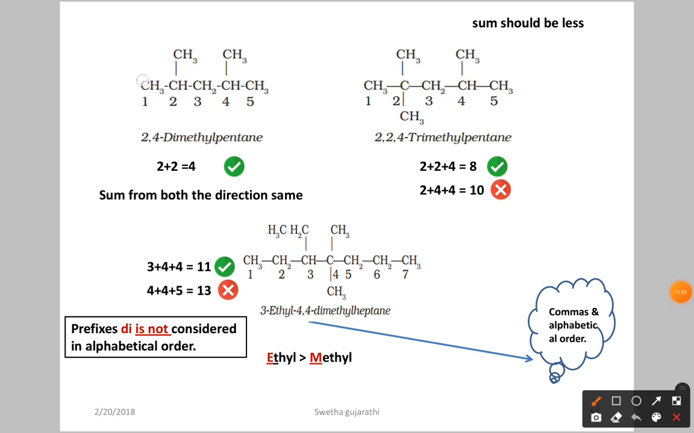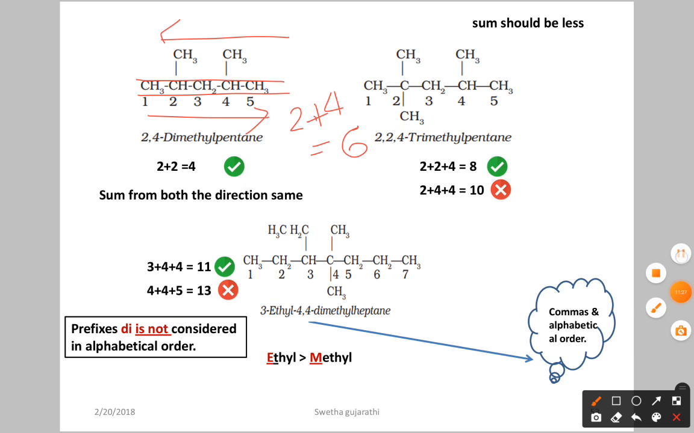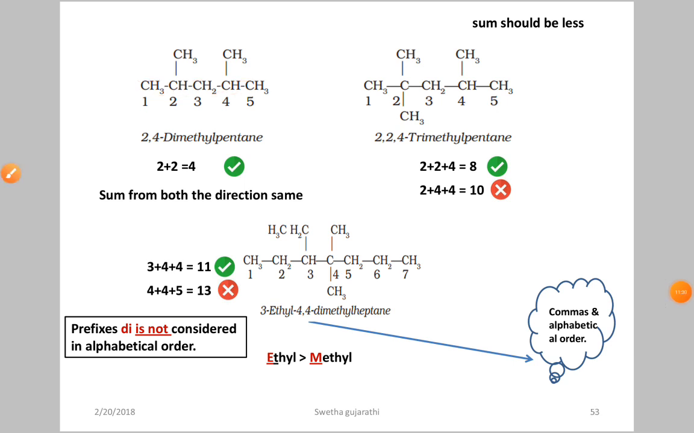Here this is the longest carbon chain decided. Now we have to proceed with numbering. If you go in this direction or in this direction, both are the same. Why? Because here we are getting the methyl at the 2nd and 4th positions. 2 plus 4, you are going to get 6. Let me make a correction. This is 2 plus 4 equal to 6.